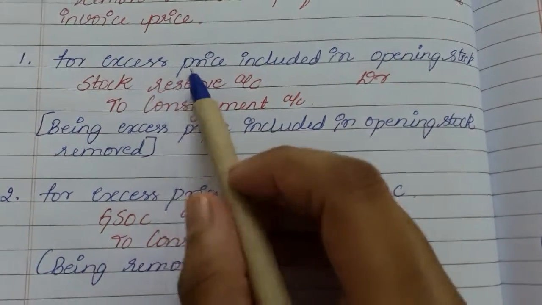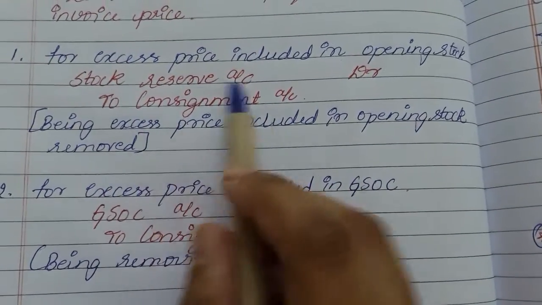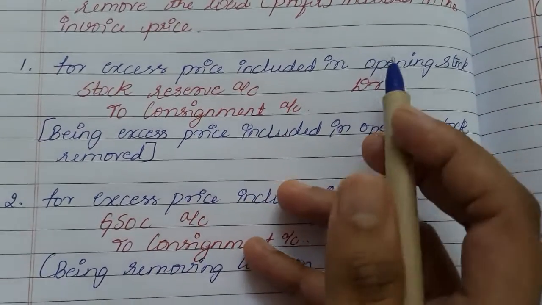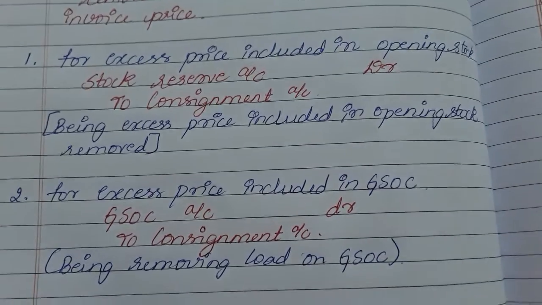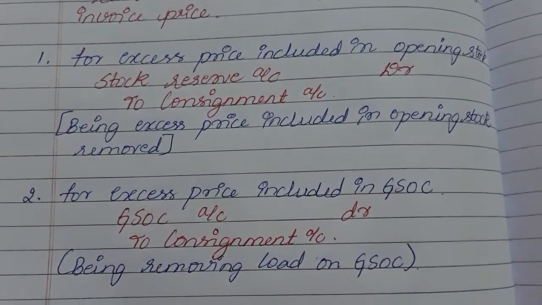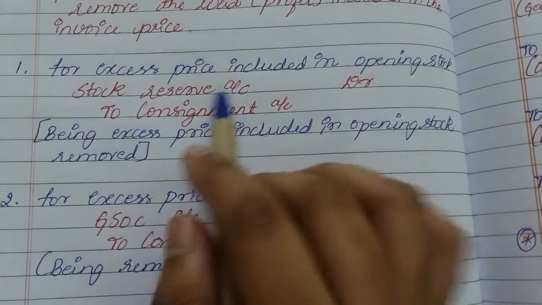So the first journal entry is for removing that price in opening stock. If there is an opening stock in consignment, it also includes the profit, right? So to remove that profit, this entry has to be prepared. That is, stock reserve account debit to consignment account.